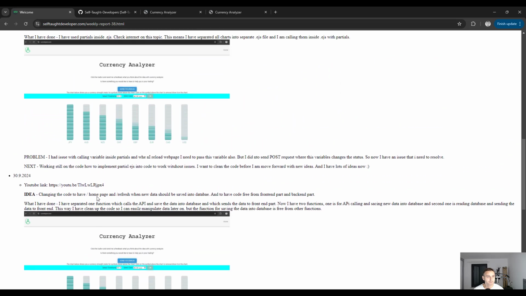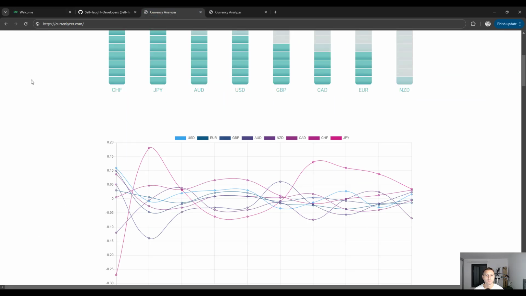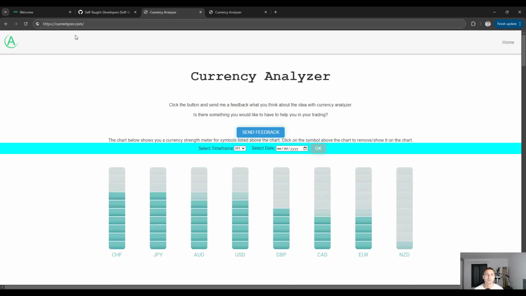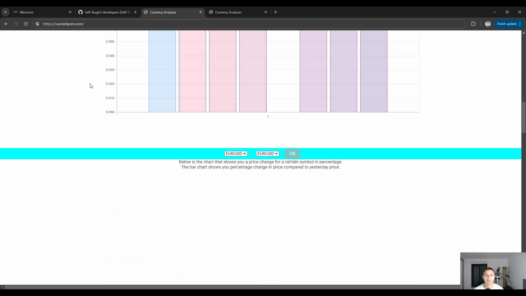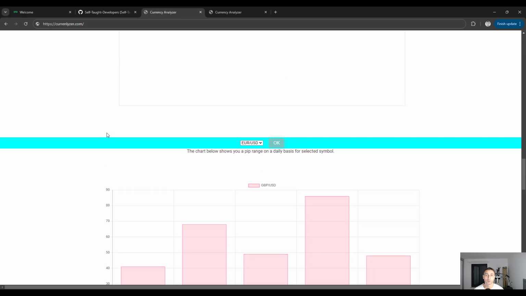Okay. Next one was the specific poster ID and the refresh. This is also one of the issues I had. First of all, if you go here to the domain and you go back down here where the price range is, whenever you select, for example, GBP or any other currency symbol and you click OK, the page will refresh and start from the start. So I needed to find how to solve this issue, and that means whenever I click OK here, only this one is reloaded, only this data, not the whole page.